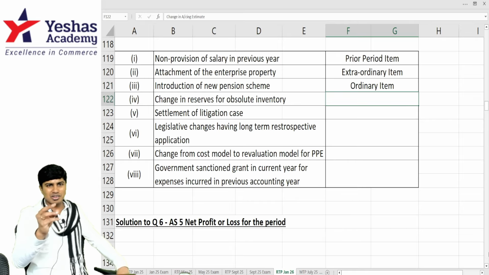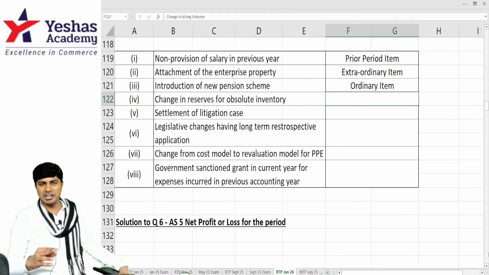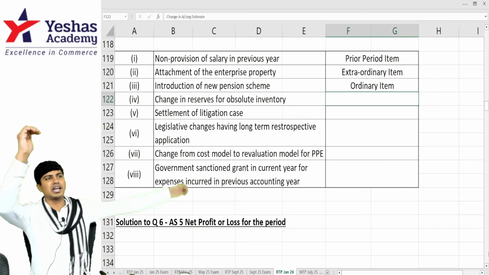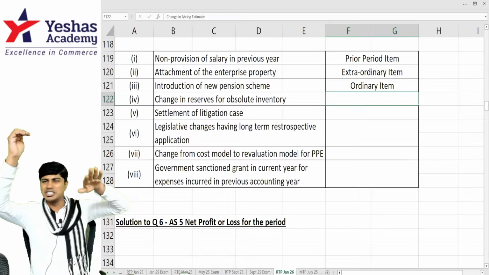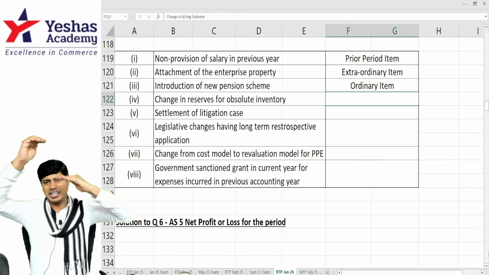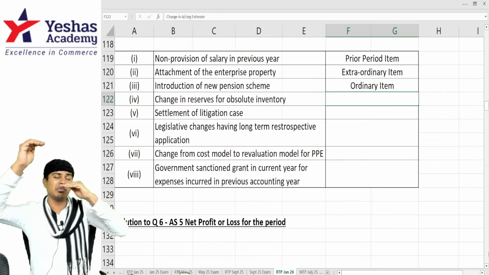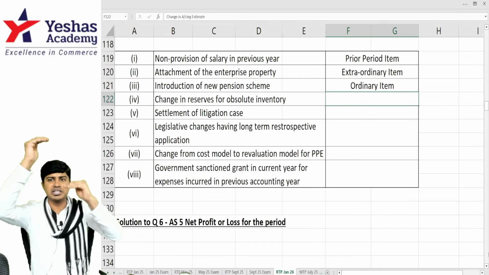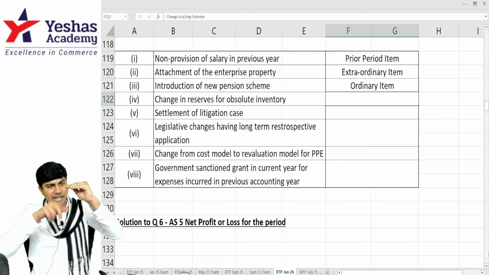Then, change in the reserves for obsolete inventory. Some inventory of the entity is valued at cost or NRV, whichever is less. It is obsolete, meaning outdated inventory that nobody is willing to buy. Nobody is willing to buy the 100 rupees inventory, people are willing to buy at 80. It is outdated, out of stock, slow moving inventory. So I'll value it at 80, the NRV being less than cost. NRV is 80, cost is 100. I valued at whichever is less, which is 80. Now this 80 I'm changing.